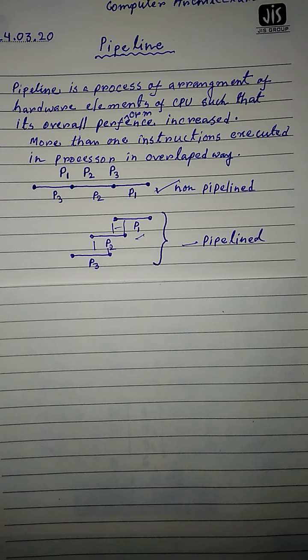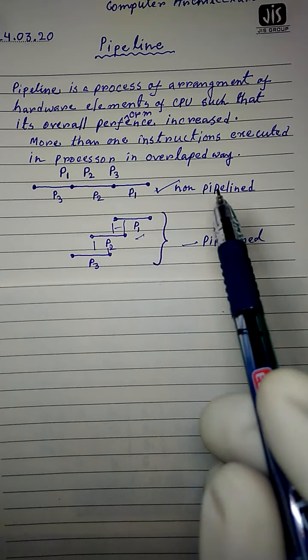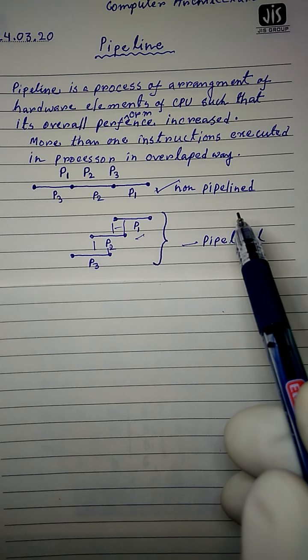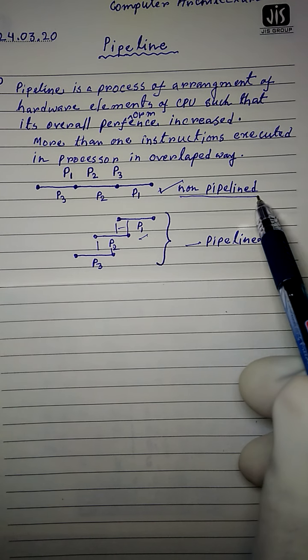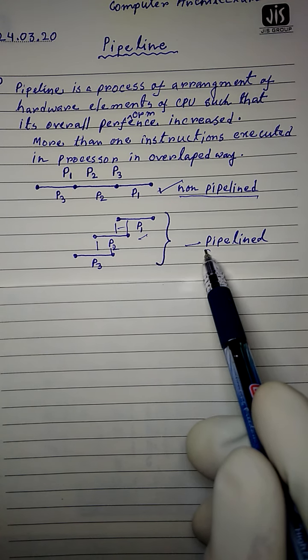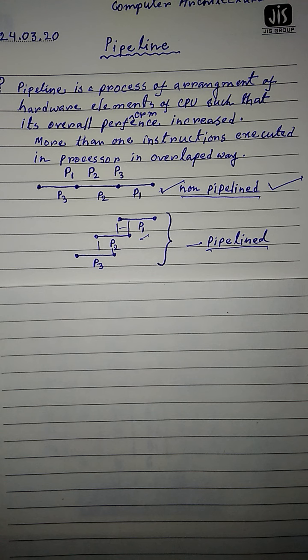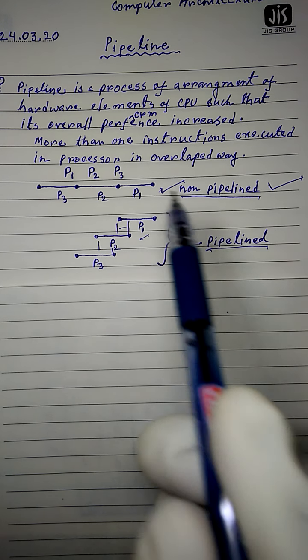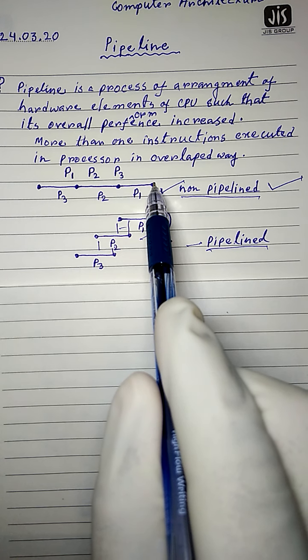before going to the example, I would like to mention the difference between non-pipelining architecture and pipelining architecture. What will happen in non-pipelining architecture? The instructions will be executed one by one.